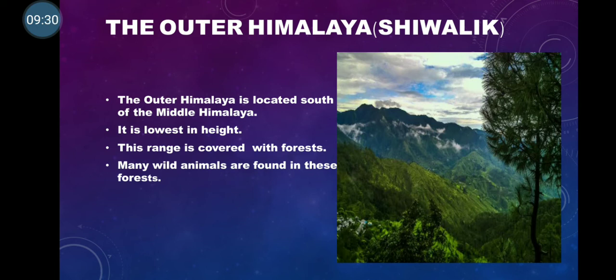The Outer Himalaya or Shivalik. The Outer Himalaya is located in the south of the Middle Himalaya. It is the lowest in height. And in this region we will find forest, and many wild animals live in this forest.